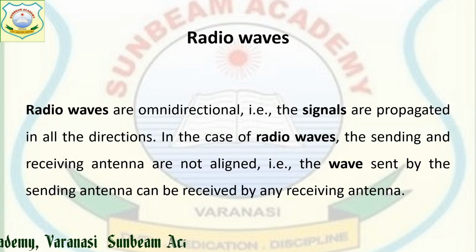Sending and receiving antennas are not aligned, but in the case of microwave, as I told you, the sender antenna as well as the receiving antenna have to be aligned, while radio waves can be received in any direction because they move in all directions and will be received by your receiving antennas.